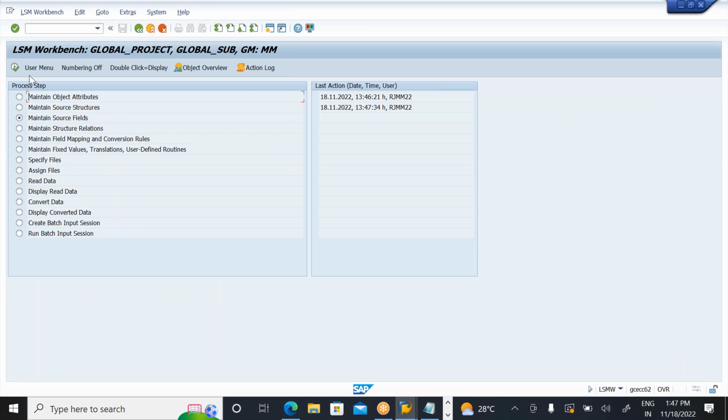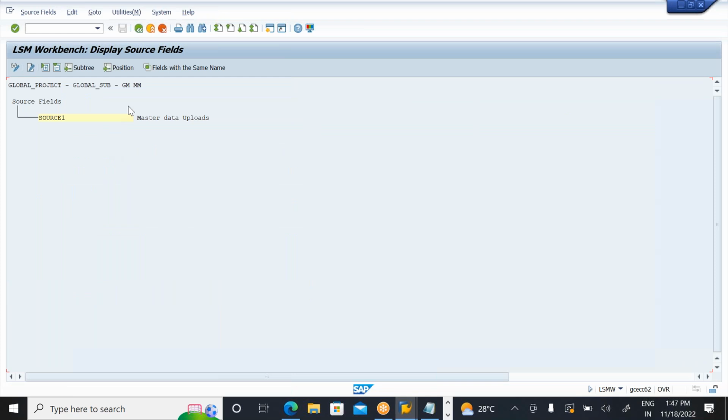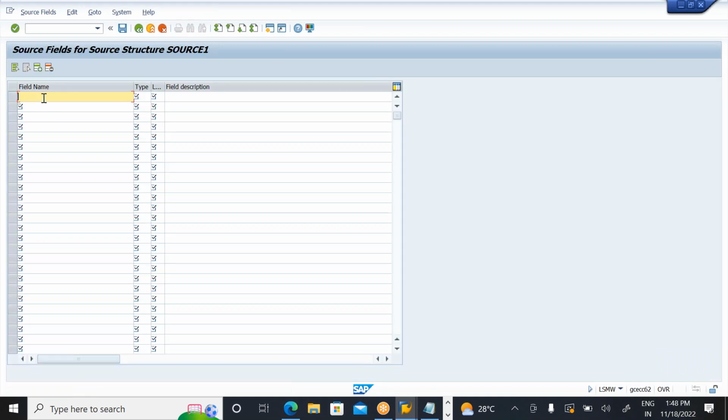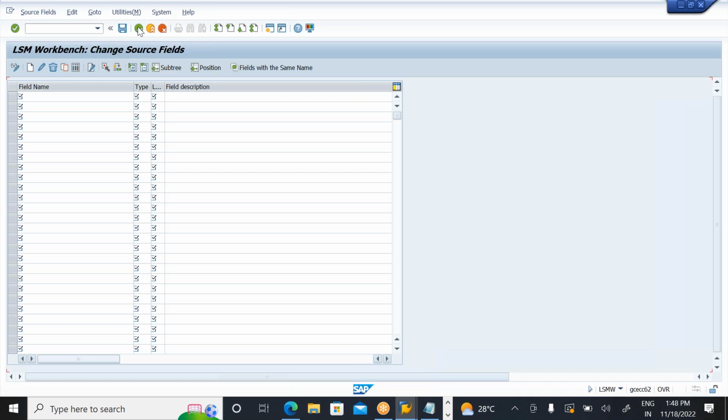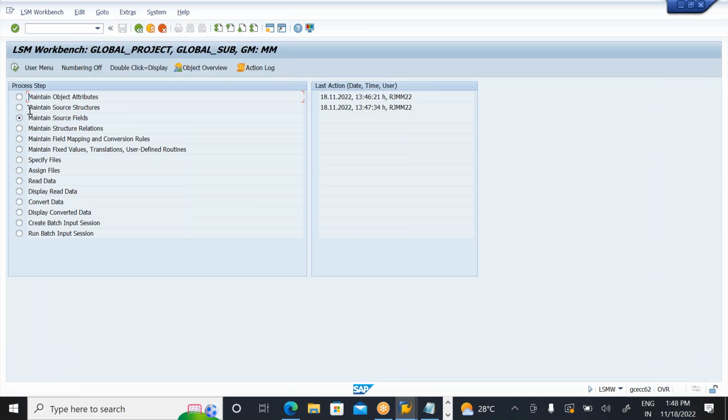Suppose you go to maintain source fields, click on execute here, go to change mode. My source fields, click on table maintenance. First I require the field name, next the type, next the length, next the description here. Table name means field name, sorry, not table name. Field name, type, length, description. So field name, type, length, description.